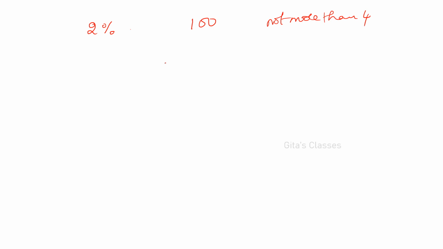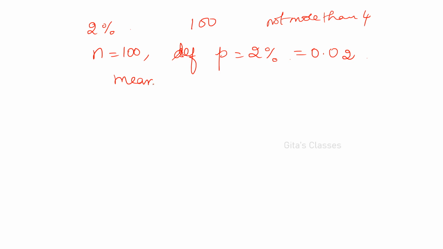So here what is given? n is equal to 100. And p, let us take defective as our success, so the probability of a defective product is 2%. 2% means 0.02. So what is our mean now? n into p, which is 100 into 0.02. You will be getting 2. Mean is 2.